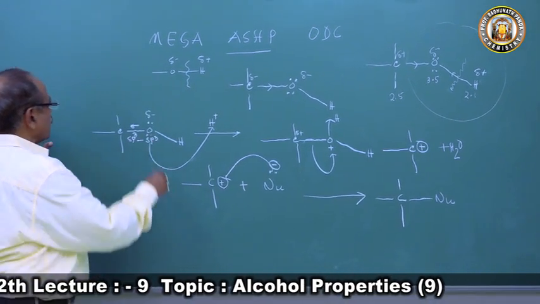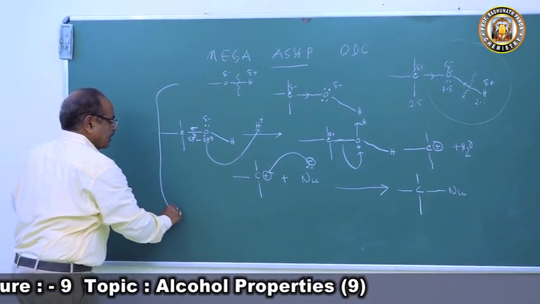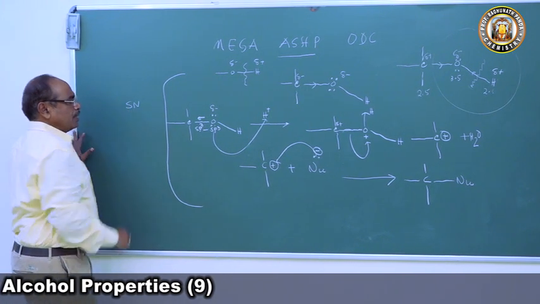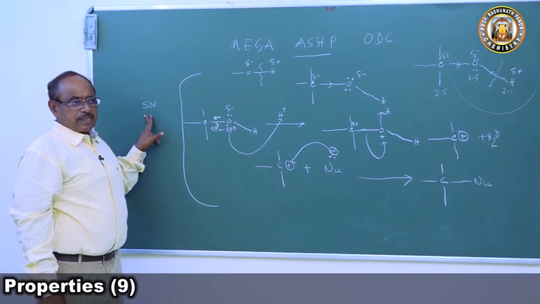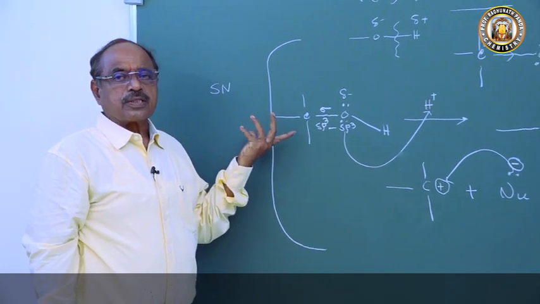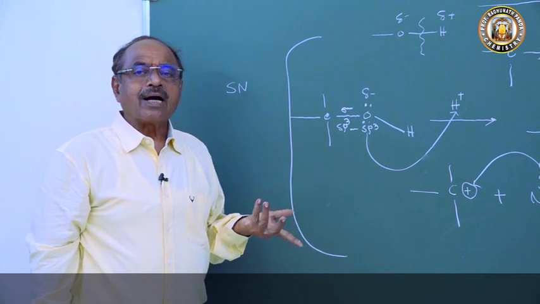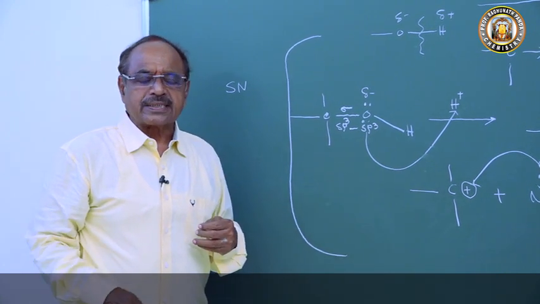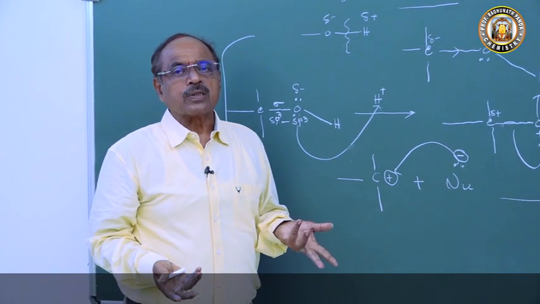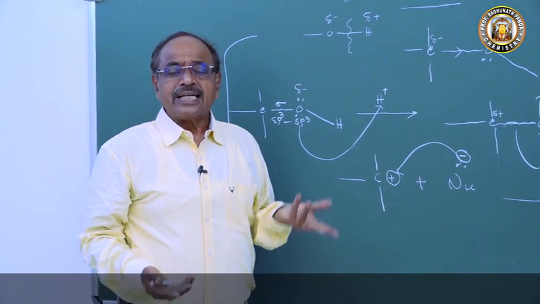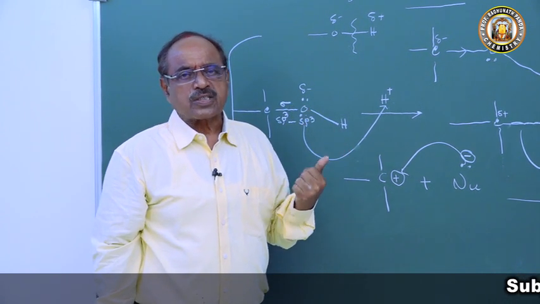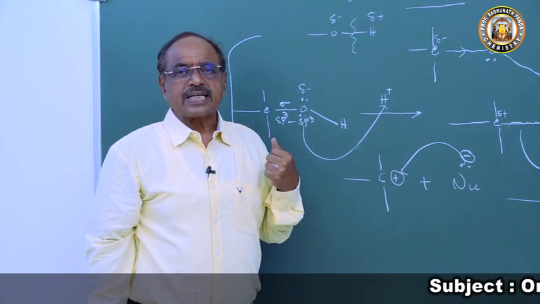So I can say that in all these reactions, alcohol undergoes nucleophilic substitution. The replacement of the OH group of alcohol is a nucleophilic substitution reaction. Depending on the medium, the reagent, and the type of alcohol, it may be SN1, nucleophilic substitution first order, or SN2, nucleophilic substitution second order.